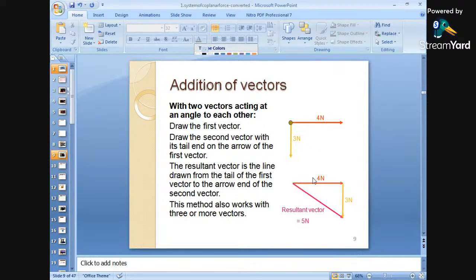So we can have it in the rightward position, but here we can shift this to this point so that it can be added. These 3 newtons will be shifted to the right side, and by the Pythagoras theorem we can easily find the resultant. The sum of the opposite side squared and the adjacent side squared gives the hypotenuse squared, and the hypotenuse is the resultant of these vectors. It is a simple concept.